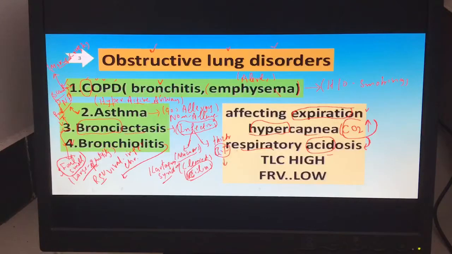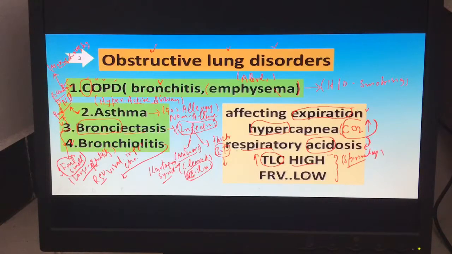Okay, what happens next? If we focus on spirometry, what can we observe? In spirometry, we can check the different volumes and capacities. In spirometry, we can see the total lung capacity is increased.